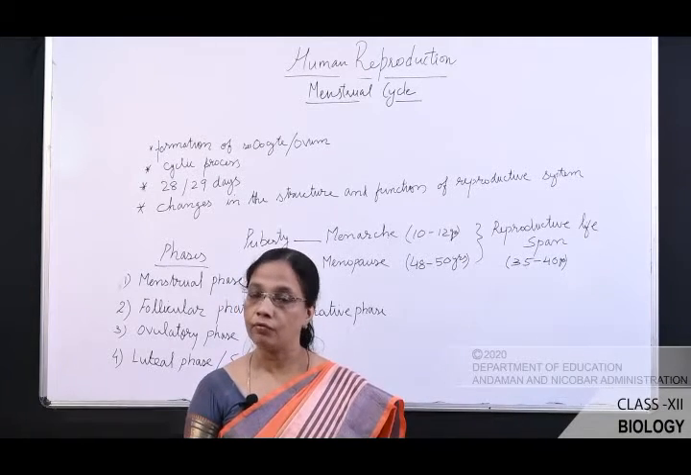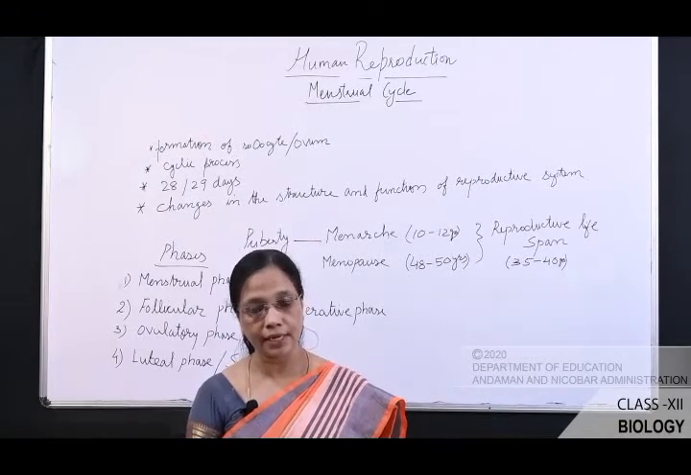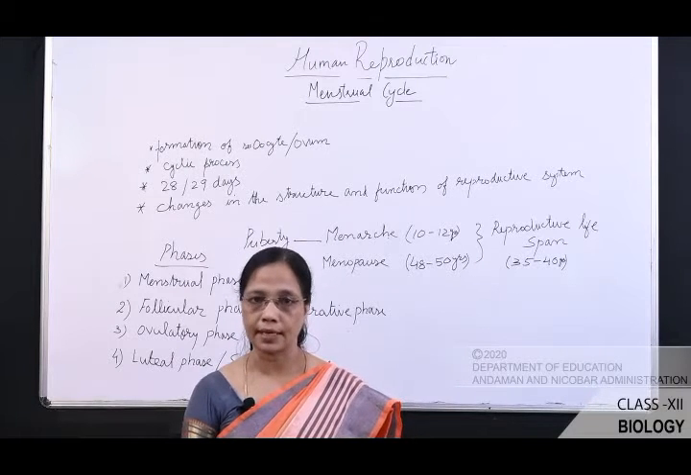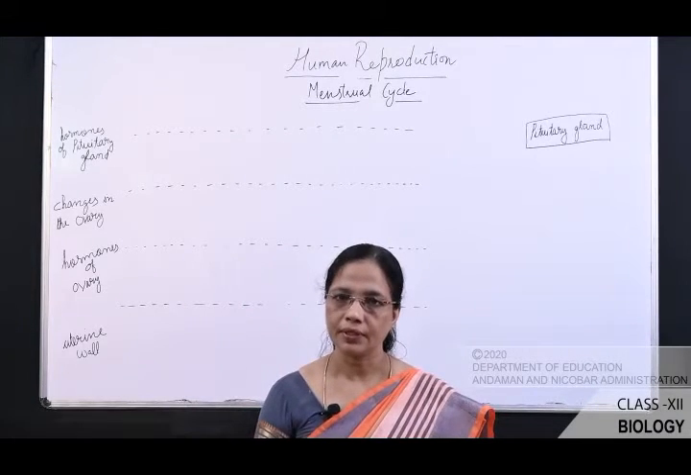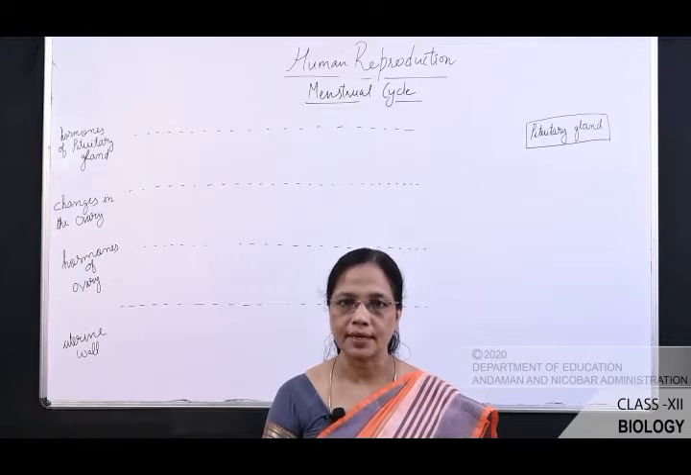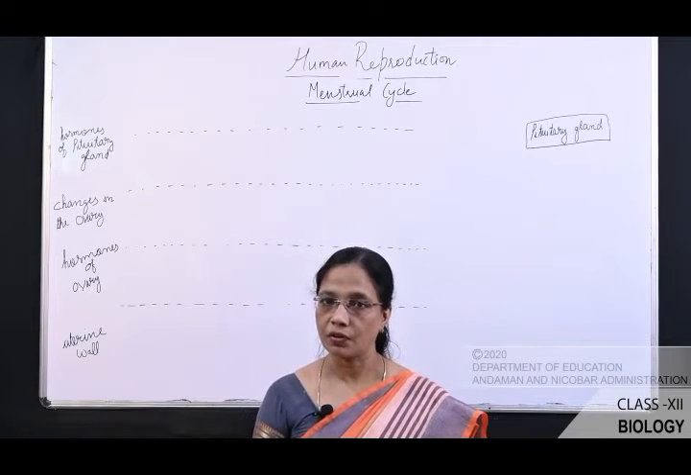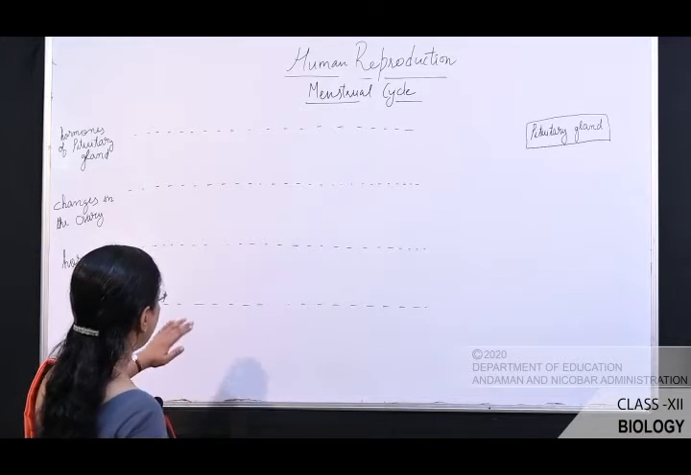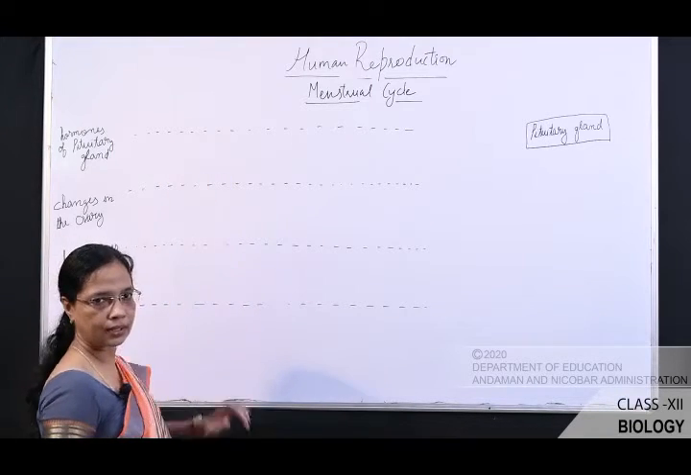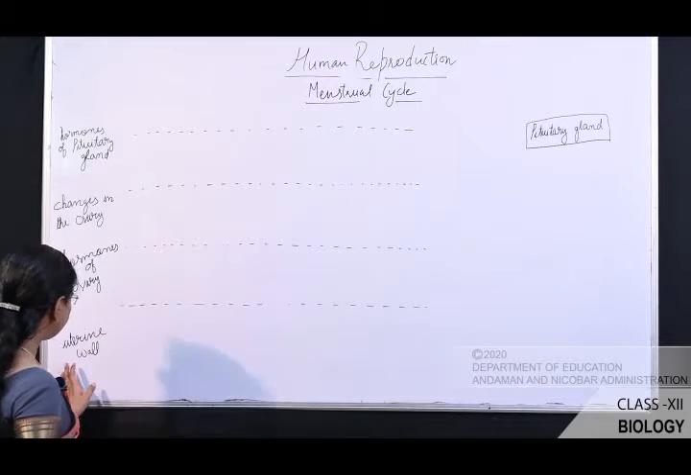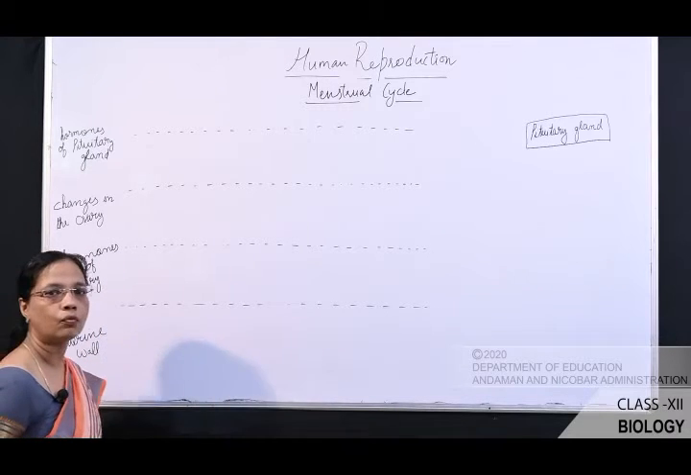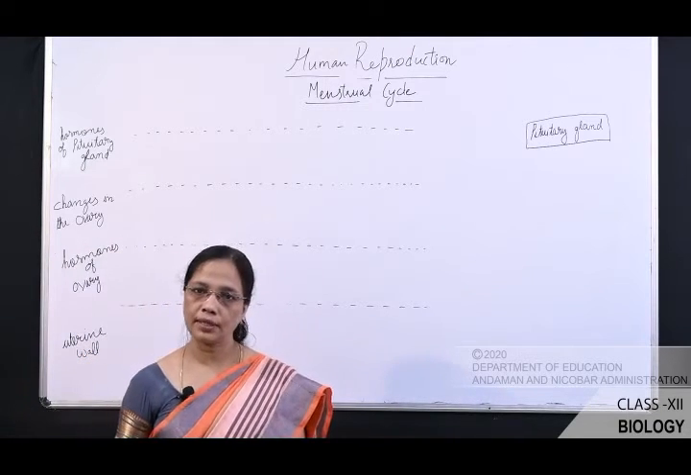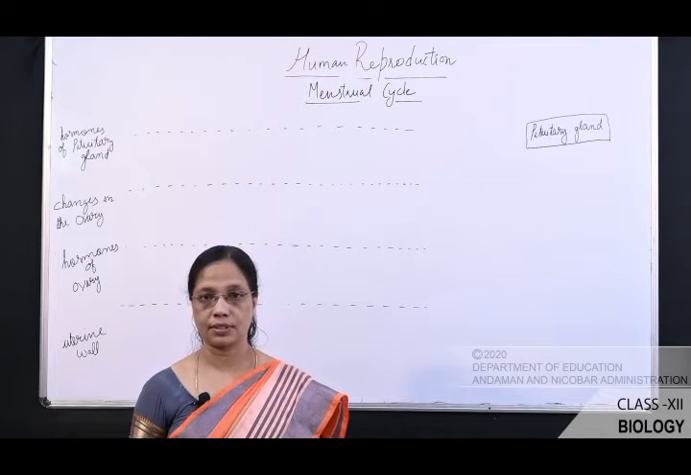Now students will try to study in detail about the menstrual cycle. Now dear children, let us try to understand the entire process of menstrual cycle. In order to make you understand, I have made 4 rows. At the bottom I have written uterine wall. What is uterine wall? That is the wall of the uterus.